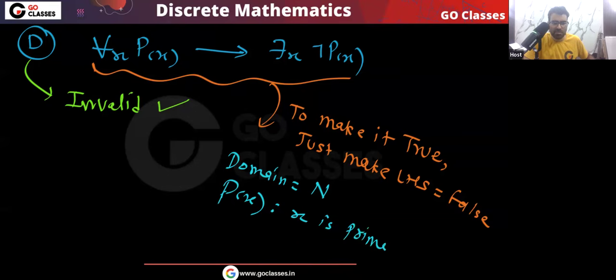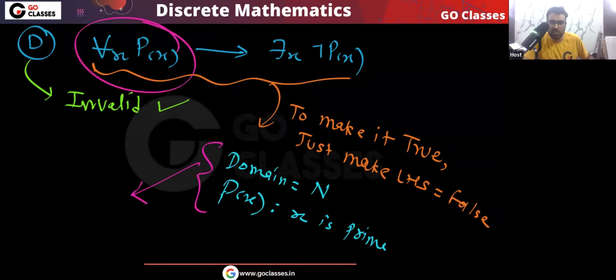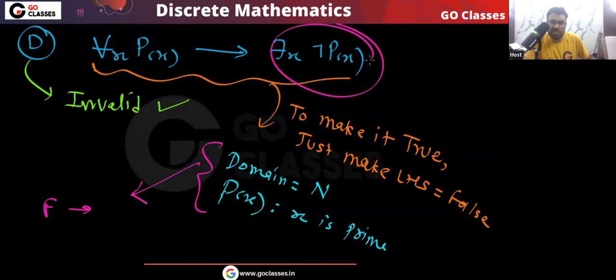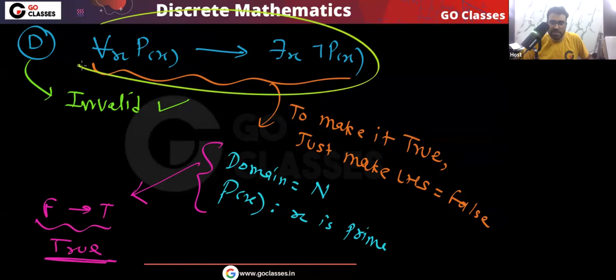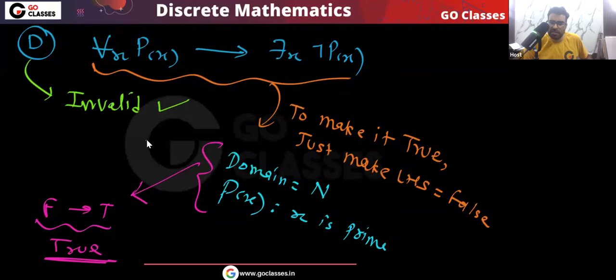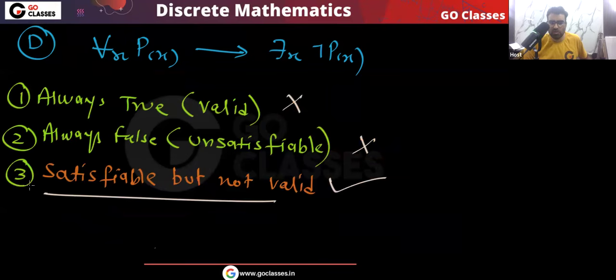Now you tell me, in this situation the LHS will become false. False implies the RHS, which will become true. False implies true, so the whole thing will be true. So I can make it true and I can make it false. It is invalid, but it is satisfiable. The answer will be option 3.